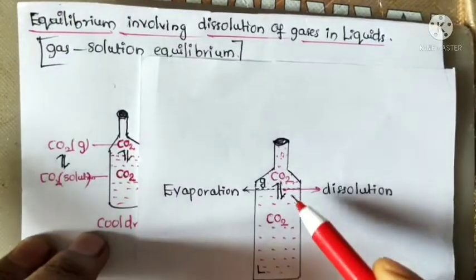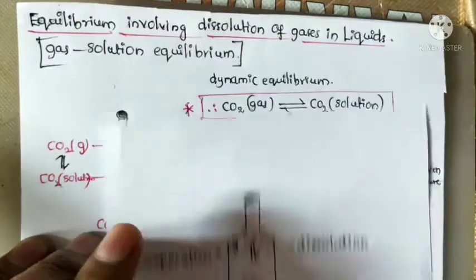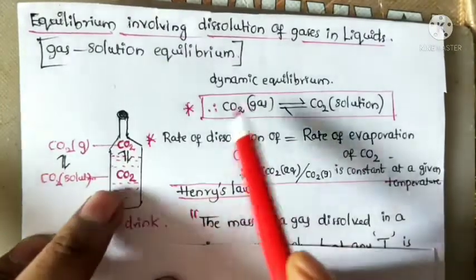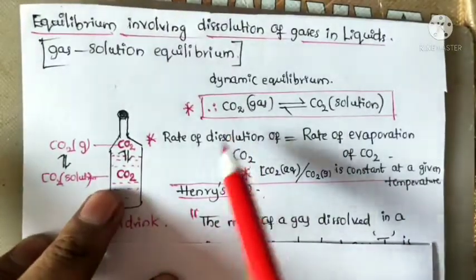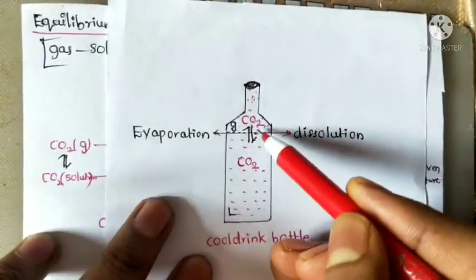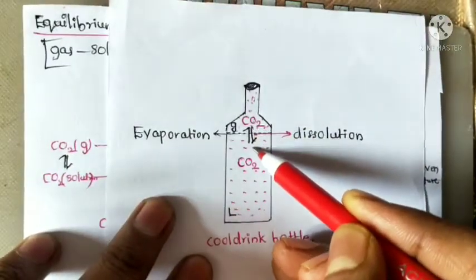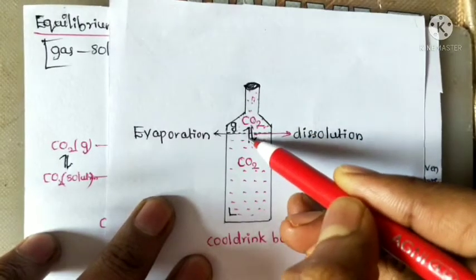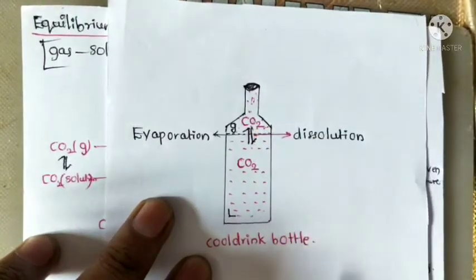Now here we will see rates. The rate of dissolution is exactly equal to the rate of evaporation.